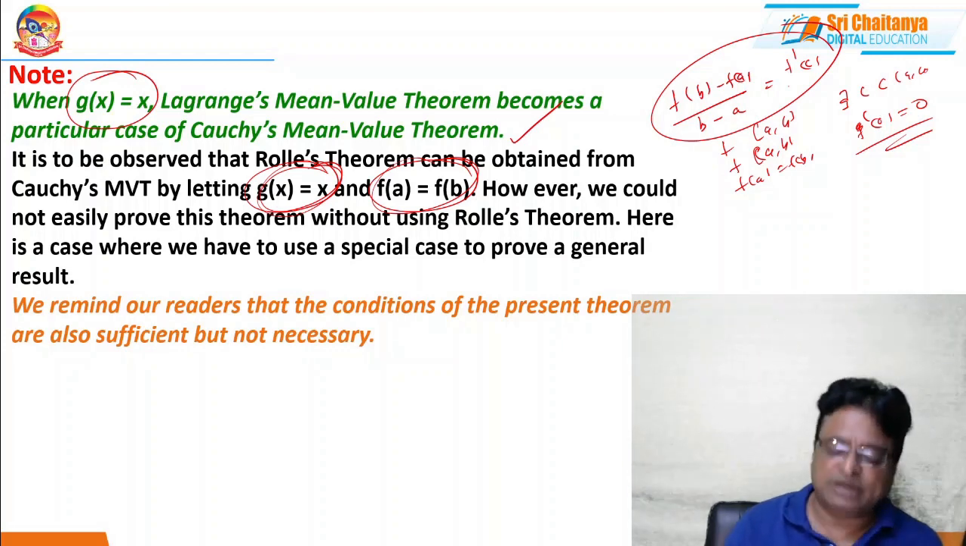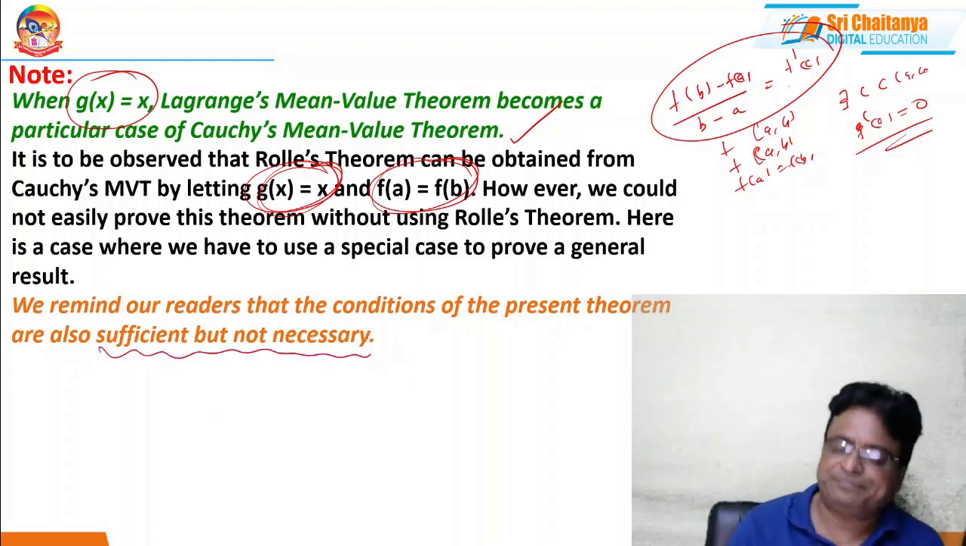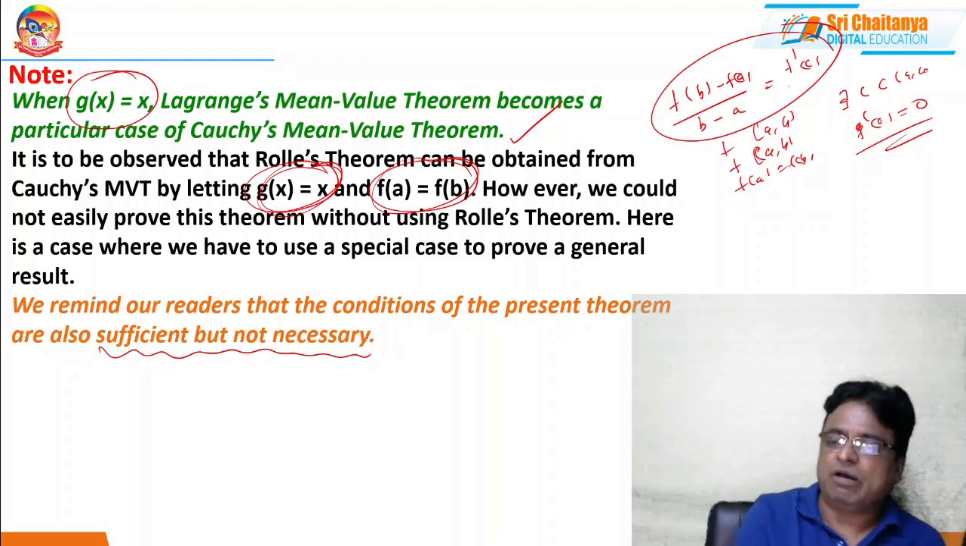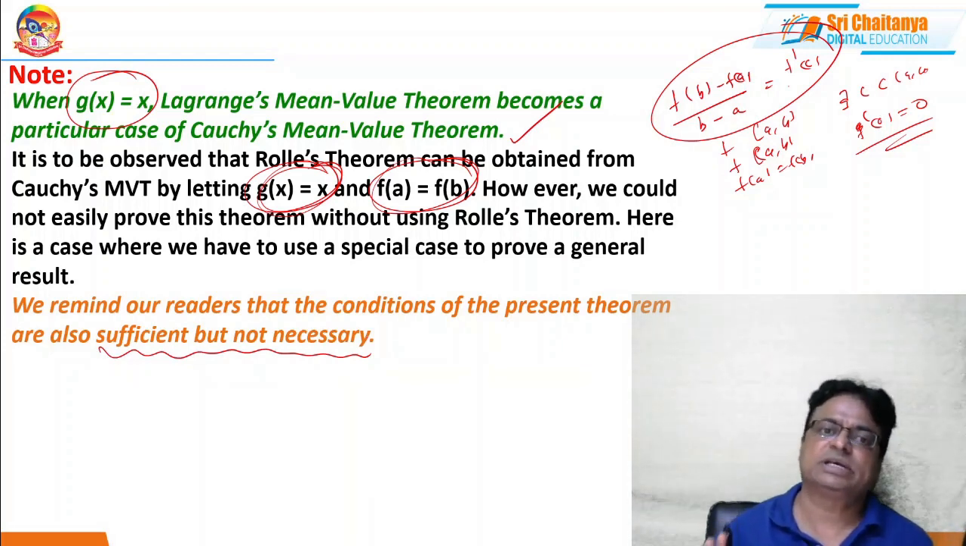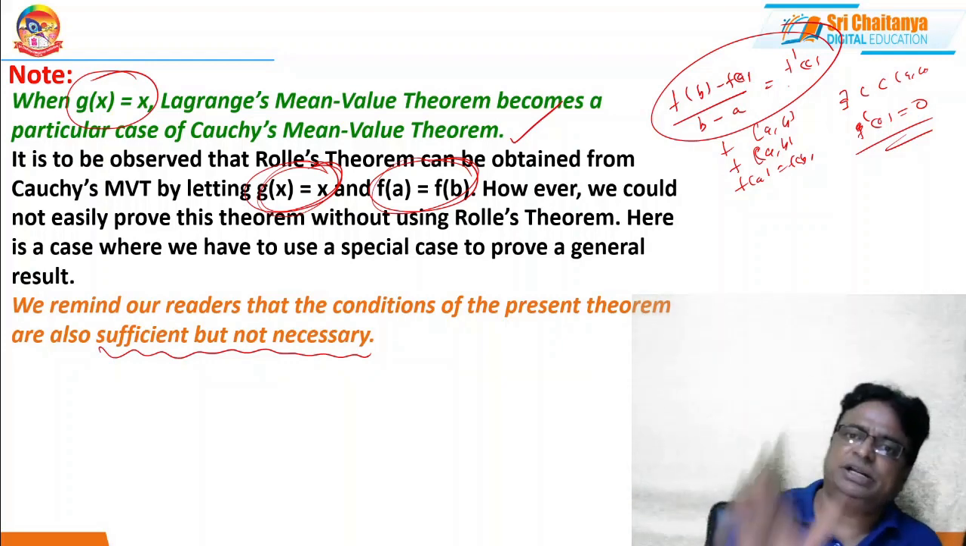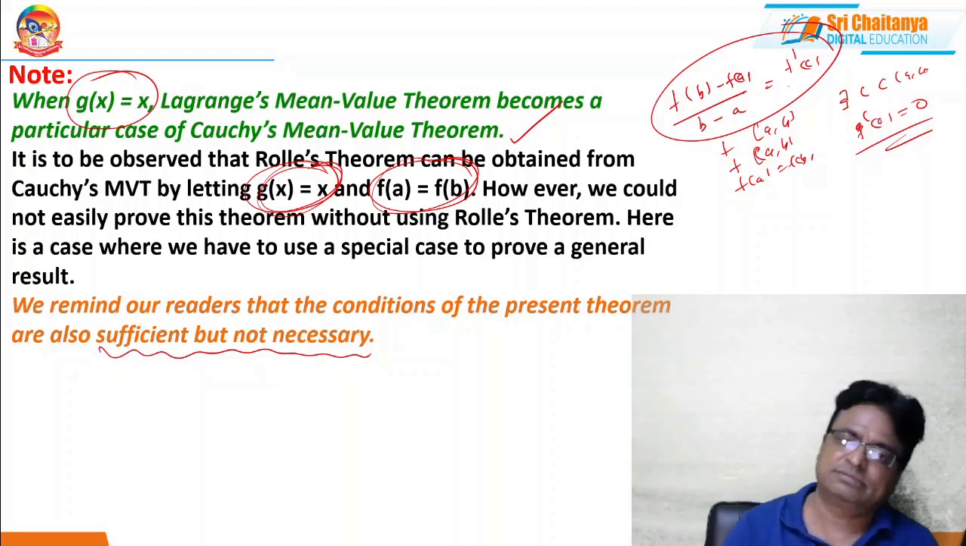We remind our readers that the conditions of the present theorem are also sufficient but not necessary. So in all mean value theorems, all the conditions given in the hypothesis are just sufficient. They are not necessary. If any function satisfies all the conditions, then only the remaining part holds good, but not necessarily the converse.